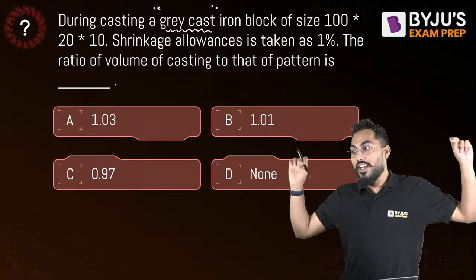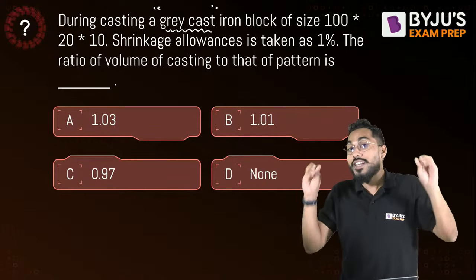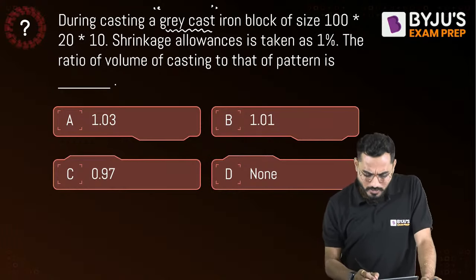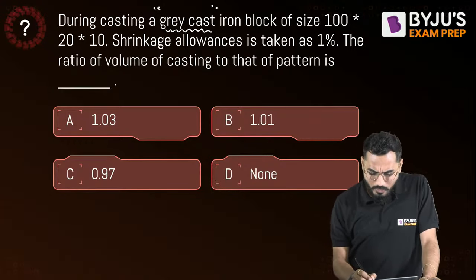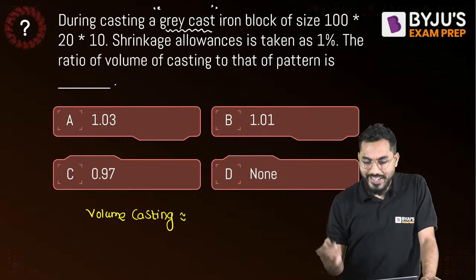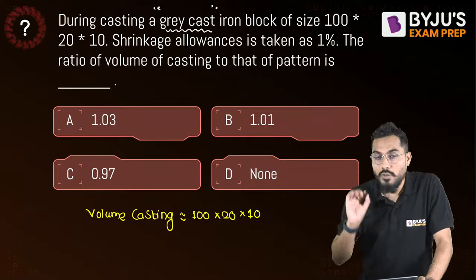There is no riser. Very correct. There is no riser in the casting as far as grey cast iron is concerned. Is it understood? Yes. So can I say that here it's very simple. Volume of casting: how much will be the volume of the casting? You tell me that. So I'll say, sir, the volume of casting is exactly equal to length, width, thickness, right? Fine. 100 by 20 by 10. This is the volume of the casting.